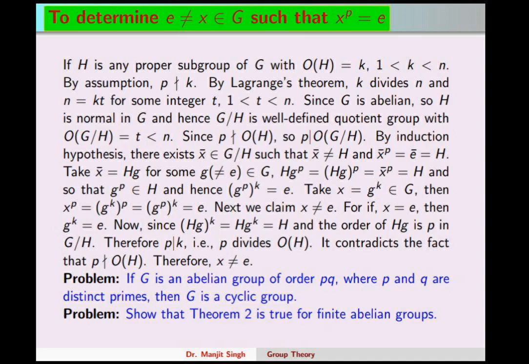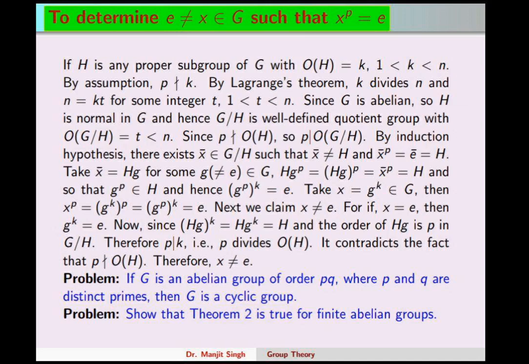By assumption p doesn't divide k. By Lagrange's theorem, k divides n, and therefore n can be written as kt for some integer t, and t also lies between 1 and n. Since G is abelian, H is a normal subgroup of G, and therefore the quotient group of G with respect to H can be defined, and its order will be t.